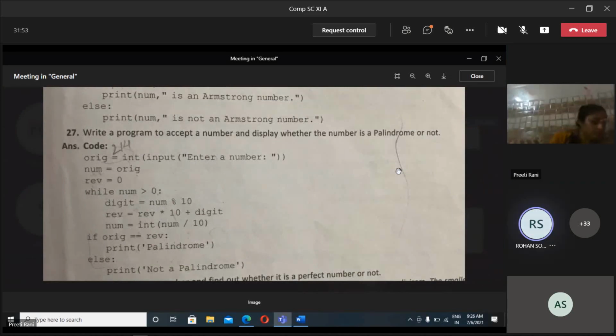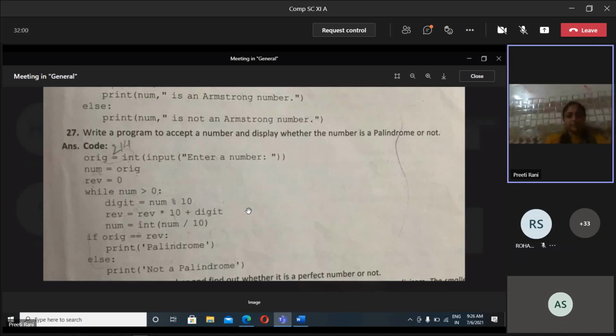Ma'am, those whose inverse is the same. Palindrome, yes. Palindrome means if the reverse of that number is equal to the previous number, that will be a palindrome. Otherwise, it will not be a palindrome.